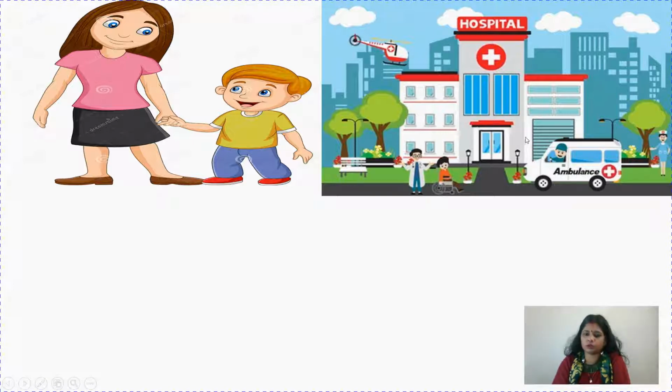Fine. So what do you think, children? Like in the first picture, it was the name of a person. This picture was telling us about names of persons. So in this picture we can find many things. Like hospital, it is the name of a place. Like when you go to school, when you go to your home, when you go to the market or any shop. So what are all these? These are places, names of places.